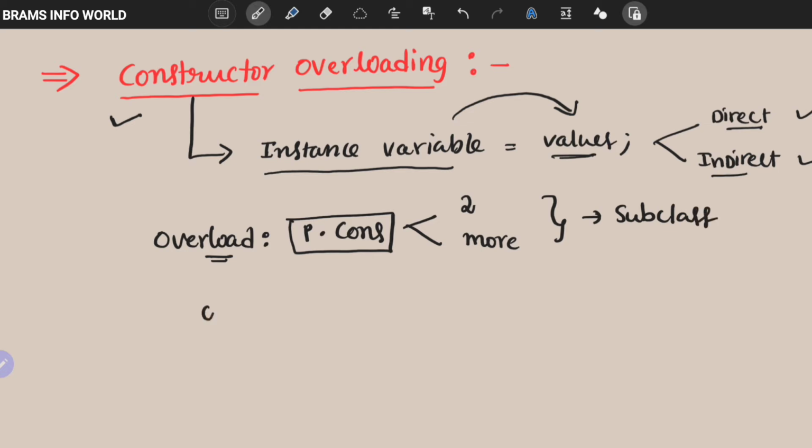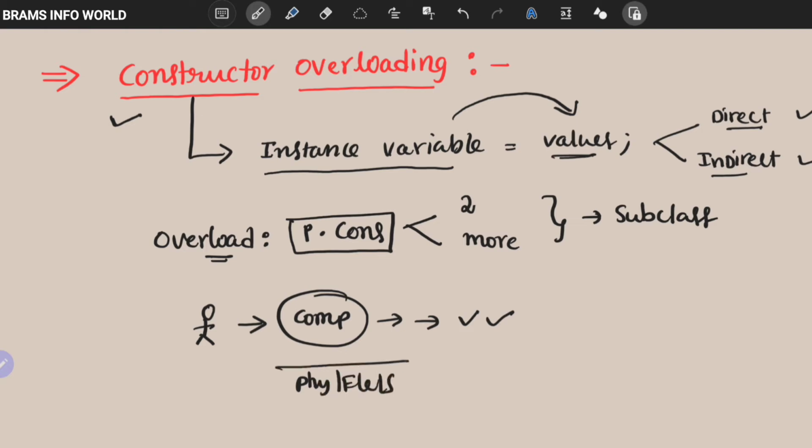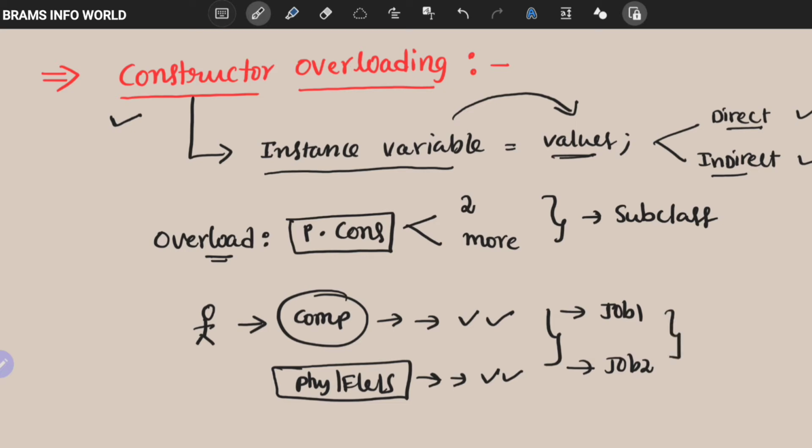Let us take a simple example. Tomorrow there is a computers exam and you are preparing for the exam in a class, and suddenly one of the faculty, maybe physics or electronics or statistics, comes and tells you to prepare for an exam tomorrow. Basically you are doing job 1 and again there is an overload task, like job 2. So this is the concept of overload in real life.